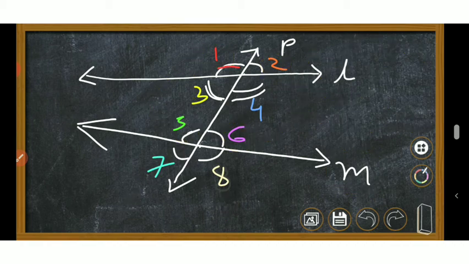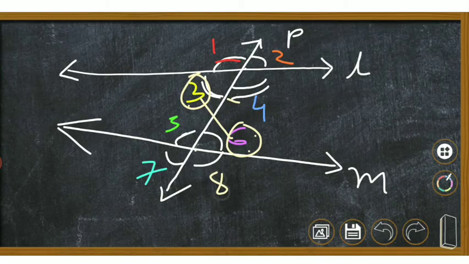Okay, if we then take 3 and 6, they are interior angles, but they are on either side of the transversal, and therefore they are called alternate interior angles. What are they called? They are called alternate interior angles. Similarly 5 and 4 are also on either side of the transversal, opposite sides of the transversal, and therefore they are called alternate interior angles.